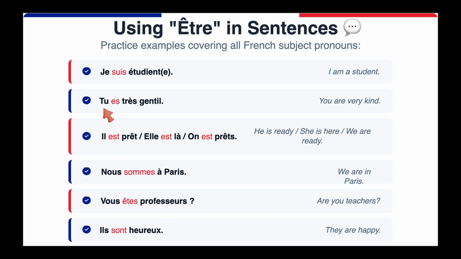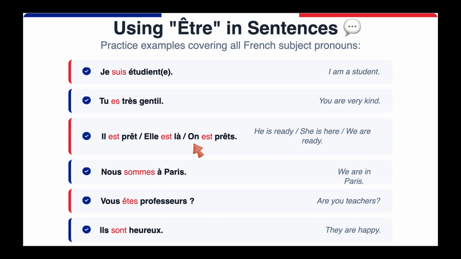Tu es très gentil. You're very kind. Il est prêt. He is ready. Elle est là. She is there. Elle est là. She is there. On est prêt. We are ready. So on has got several meanings.